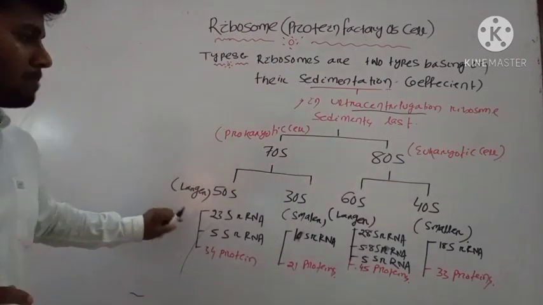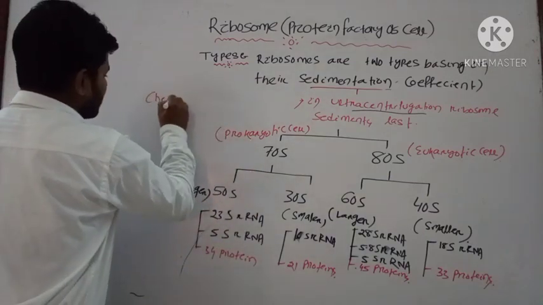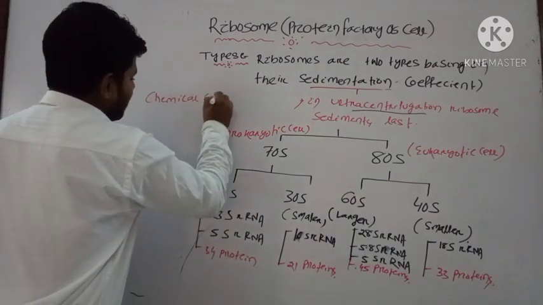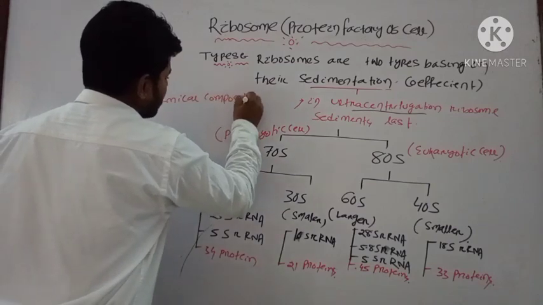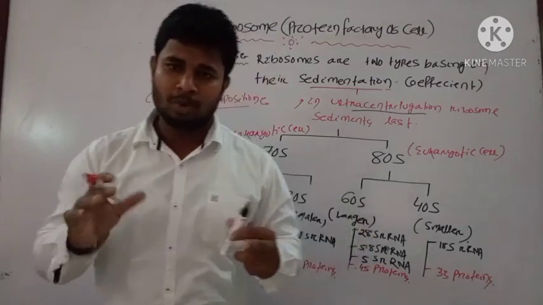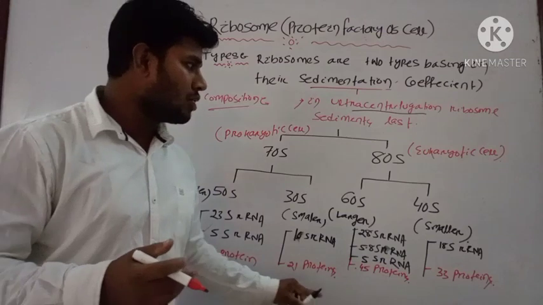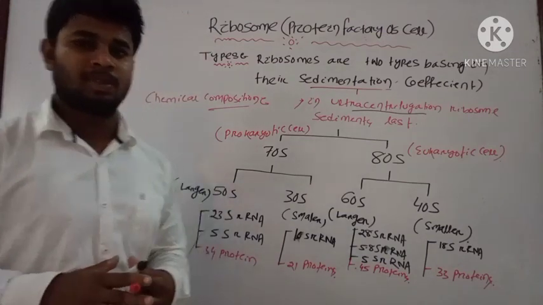Okay, these are the basic chemical composition. It is the chemical composition of ribosome. Mostly it contains rRNA and proteins. These two chemicals are present in ribosome. Note down these points, then we will discuss the structure of ribosome.